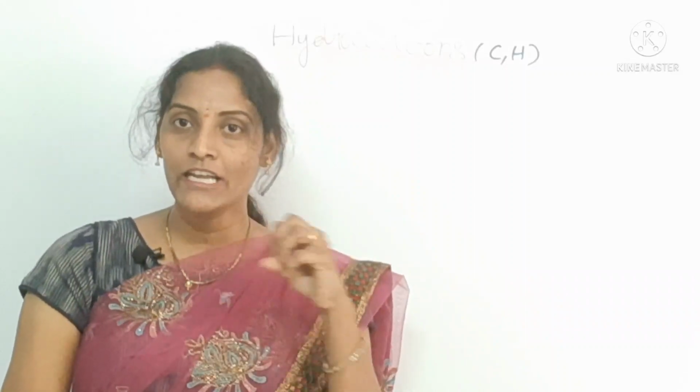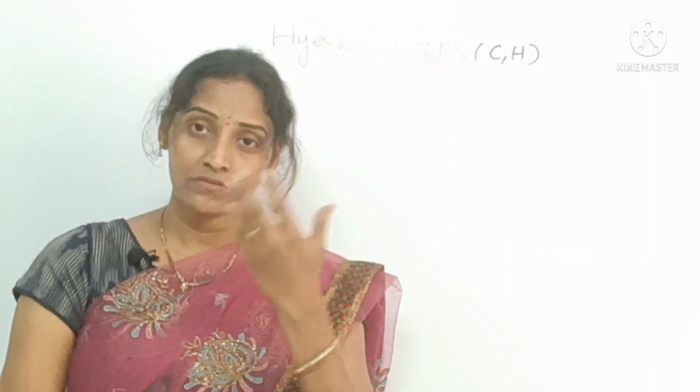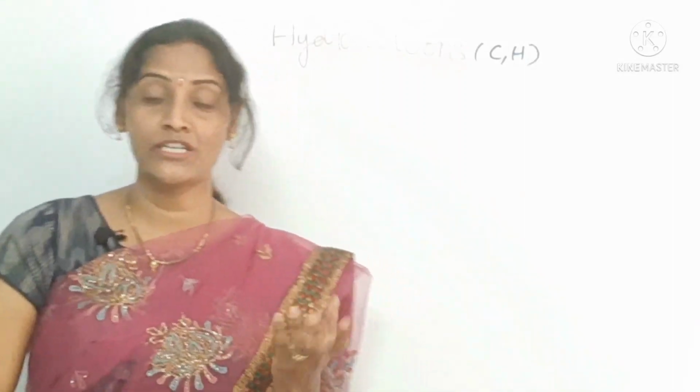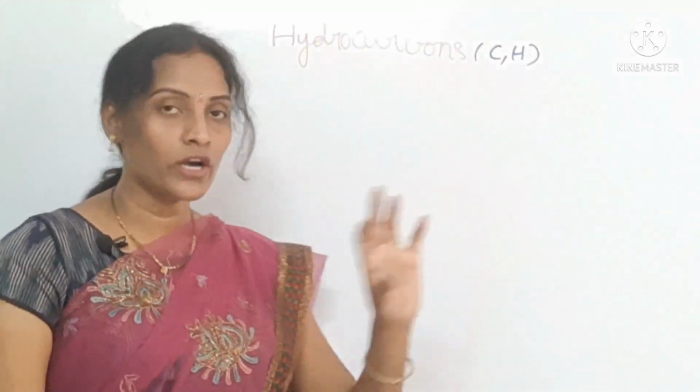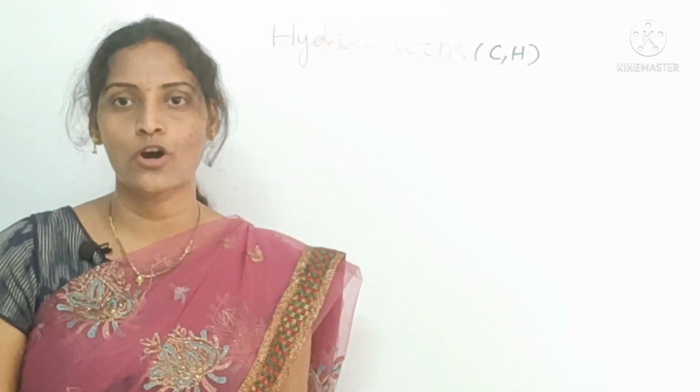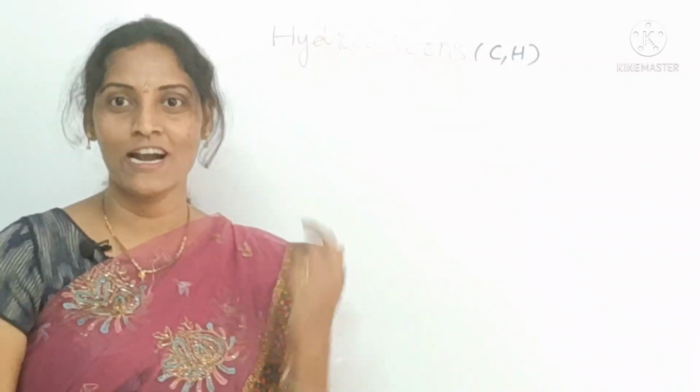What do you mean by electronegativity? Electronegativity is nothing but dragging or attracting electrons from other elements. Such elements are known as electronegative elements. If any element gives its electrons to other elements, then that element becomes an electropositive element. But here these two are not acting as electropositive or electronegative while forming hydrocarbons. Both have good friendship. Because of this reason they can form a large number of compounds, which are nothing but the hydrocarbons.